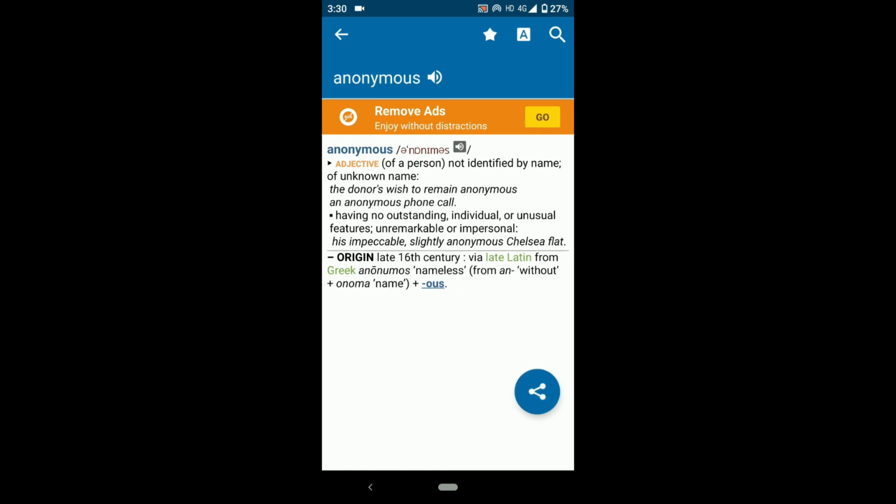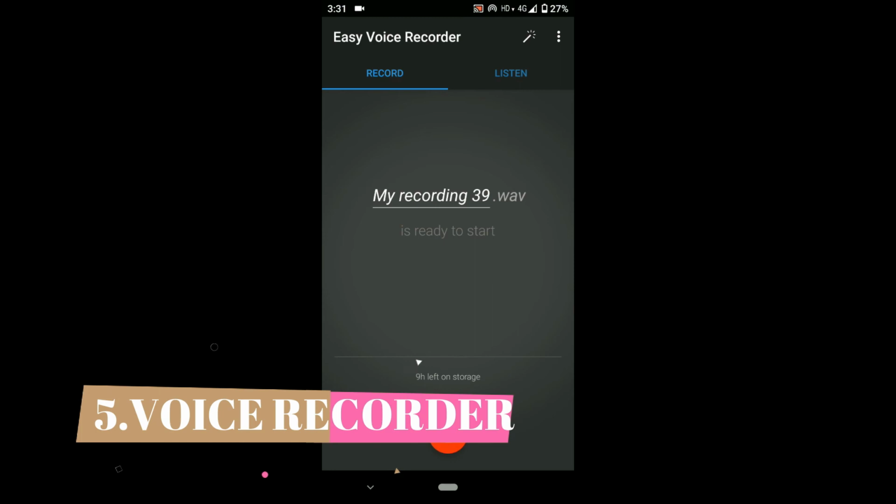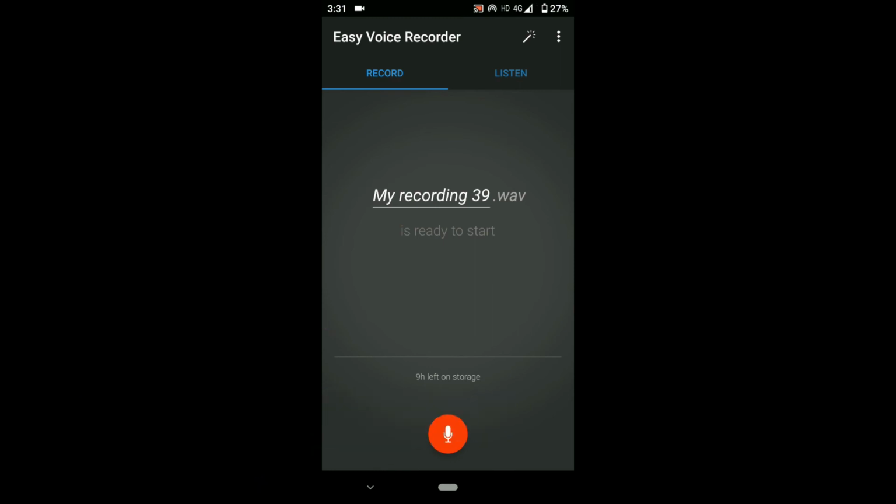Let's go for the last and fifth app. That is a cool app, a voice recorder. Hello guys. The fifth and last app you're going to see is Easy Voice Recorder, a simple app for many users. You can download it from the description link. Make sure to check it out.